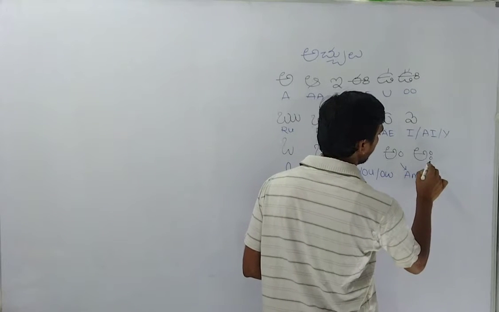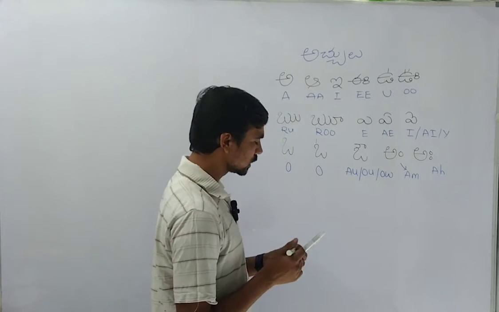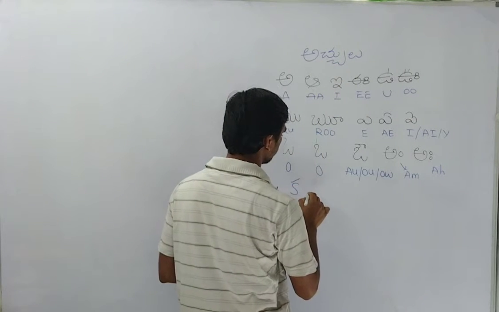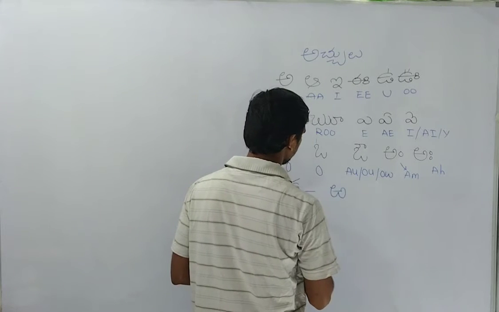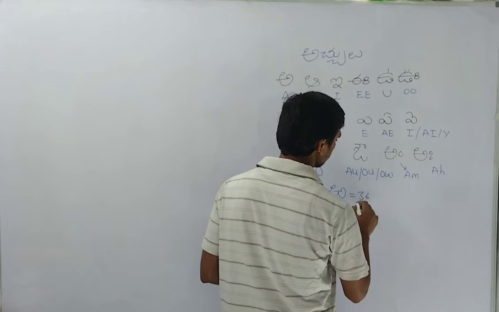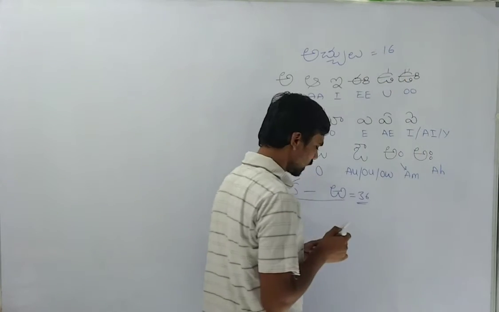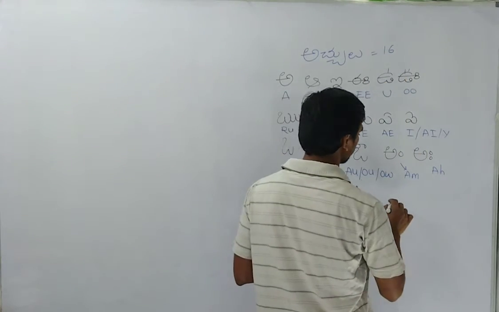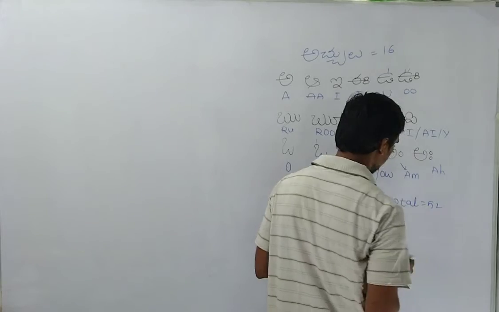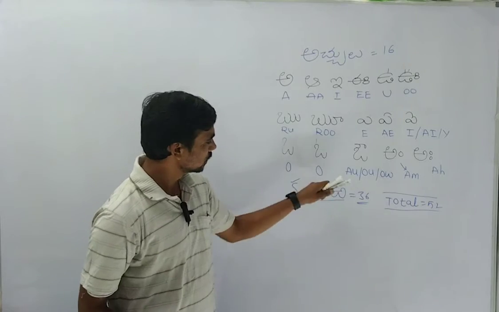So here, A-M, Aha, A-H. Guys, the sound should be very important. I wrote Am, Aha. Then Ka, here you can simply and easily identify Ka. The sound should be Ka. There are 36 consonants and here there are the 16 vowels. Okay, total 52 in Telugu, right? Am I right or wrong? See, total 52.